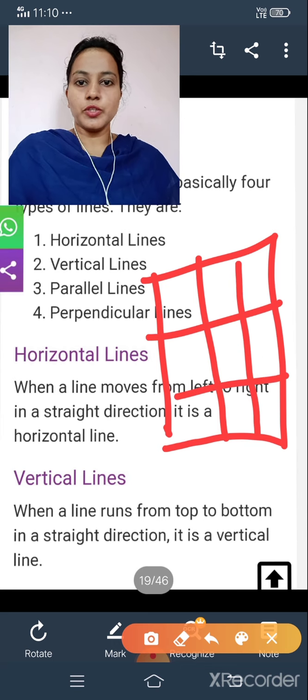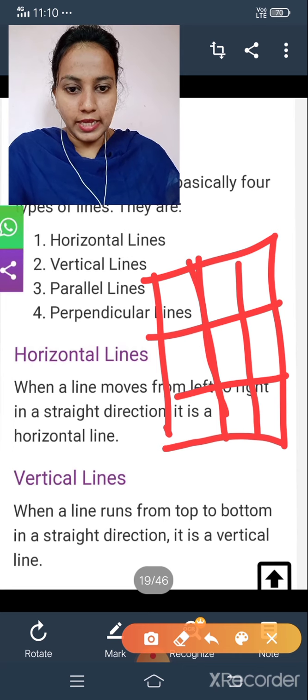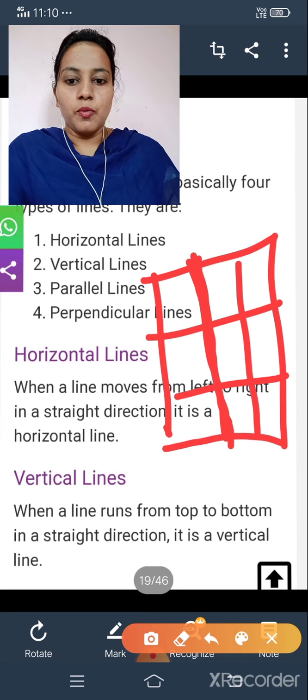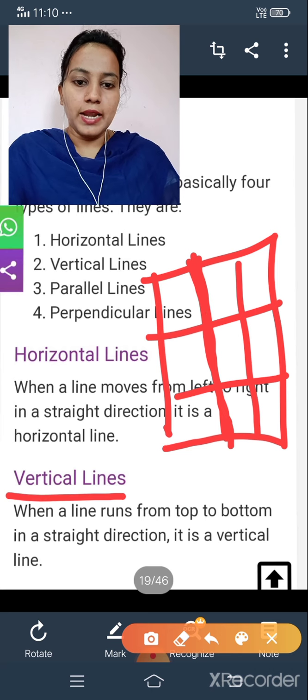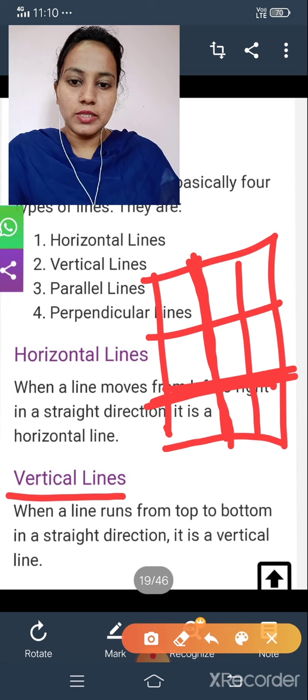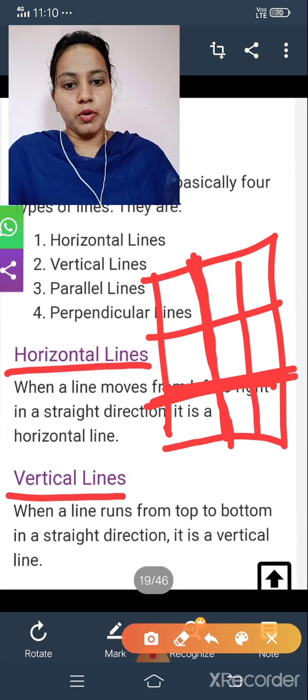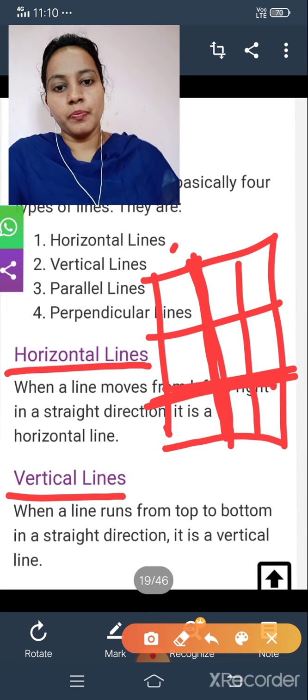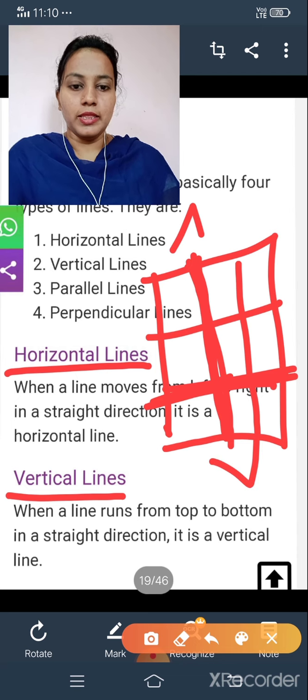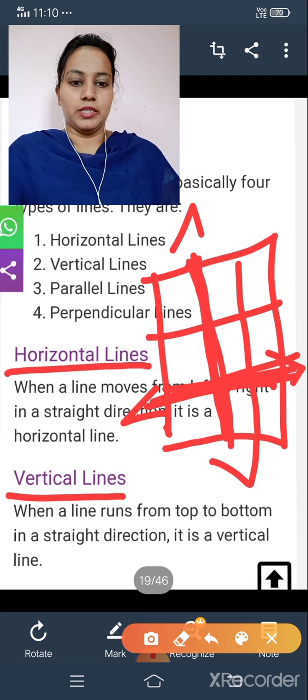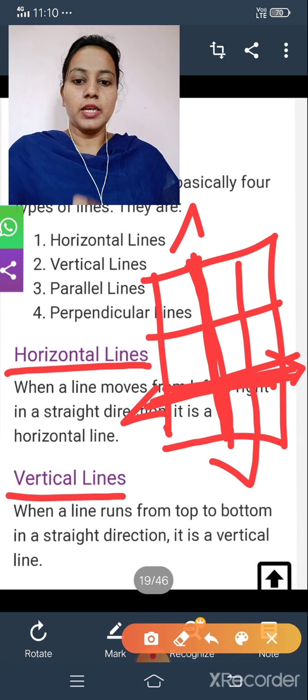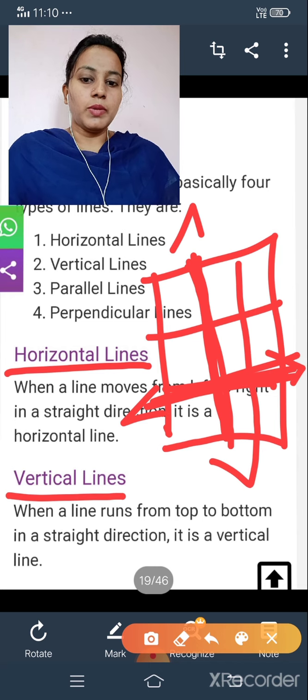Tell me which one is horizontal line and which is vertical line? Of course, these lines are called vertical lines and these lines are called horizontal lines, because this is up and down, and this one is left and right. Left right means horizontal, up and down means vertical.